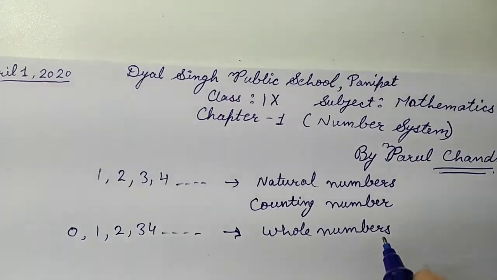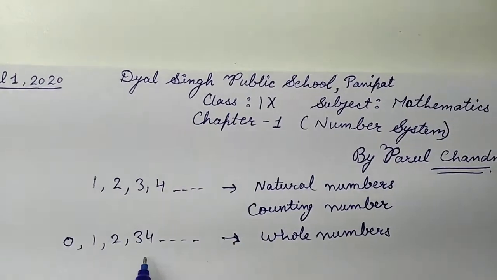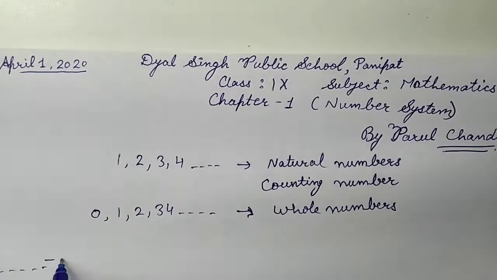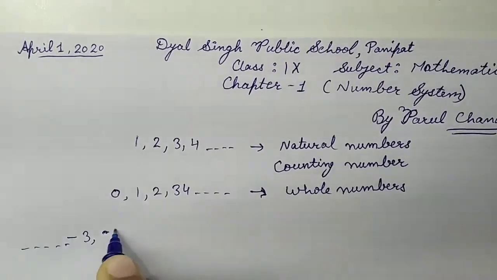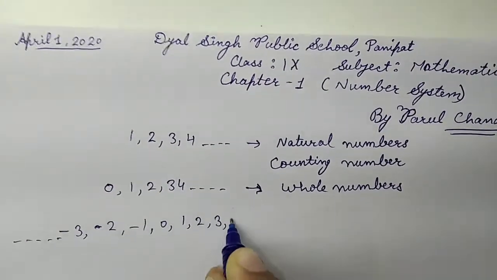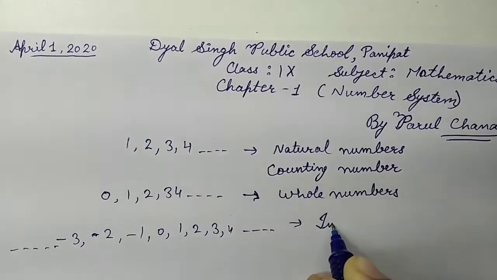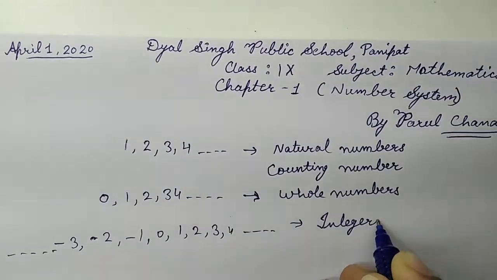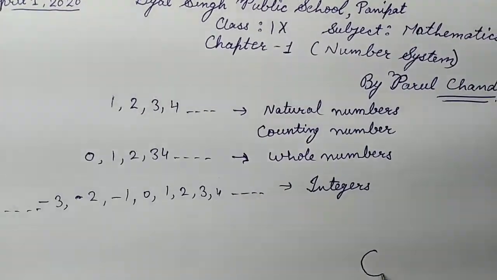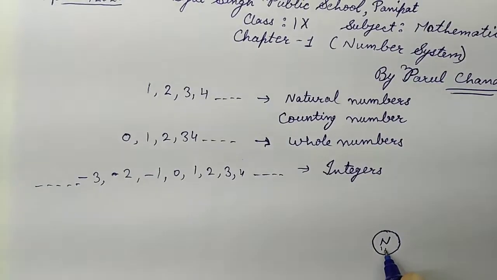After that, what do we study? When we add negative numbers to these whole numbers, means if we are taking from infinity, now we are coming to -3, -2, -1, 0, 1, 2, 3, 4, and so on. These numbers are called integers, right?